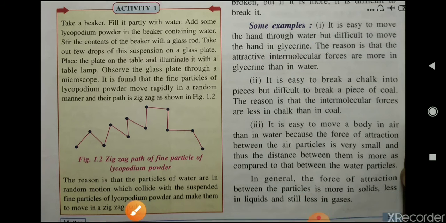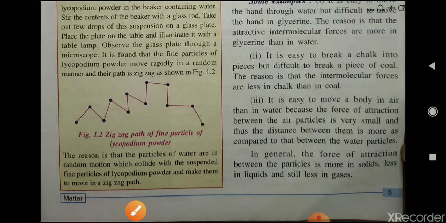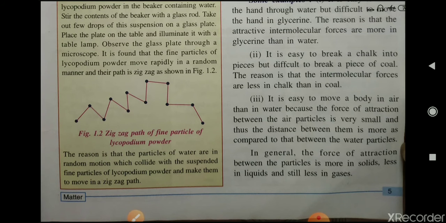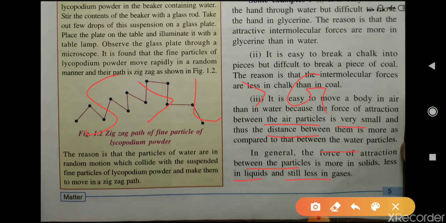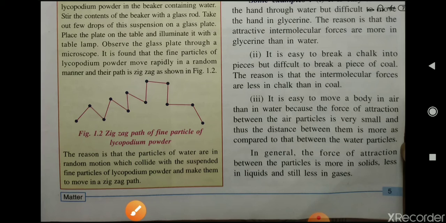Now the third one is, it is easy to move a body in air than in water because the force of attraction between the particles of air is less as compared to the force of attraction between the particles of water. Okay. In general, the force of attraction between the particles is more in solid, less in liquid, and still less in gases. Okay, so you have to read this.